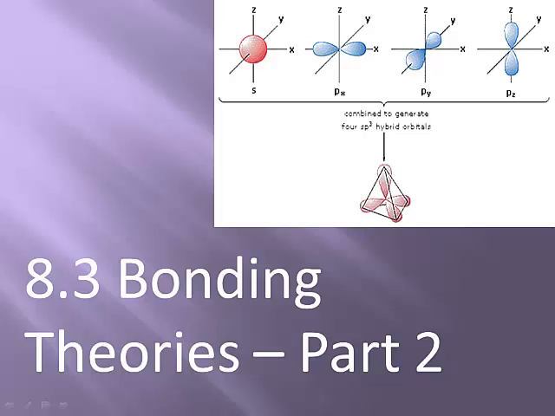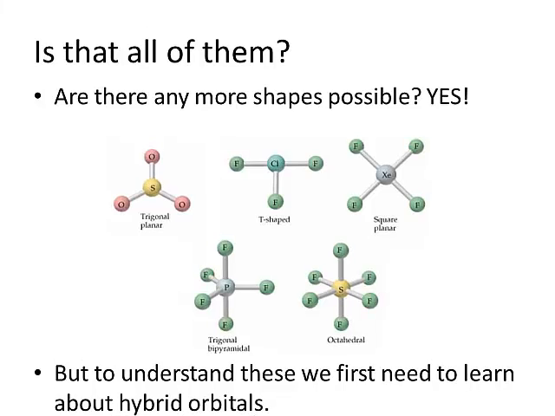Welcome back. We are now doing part 2 of 8.3 notes on bonding theories. In the last part, we talked about several different shapes of molecules, but are there any more shapes possible? And as you can see on the screen, there are definitely other shapes that are possible.